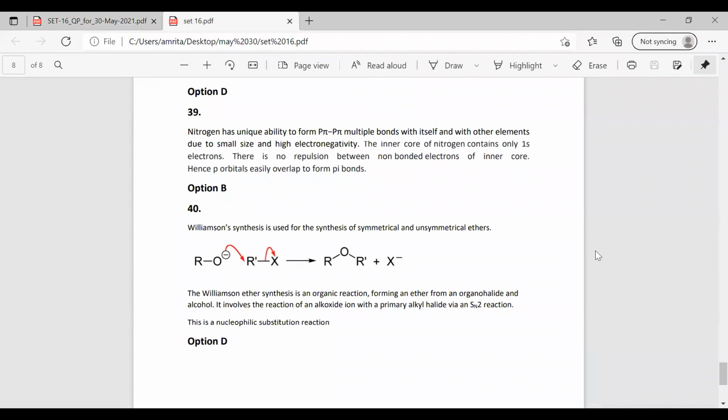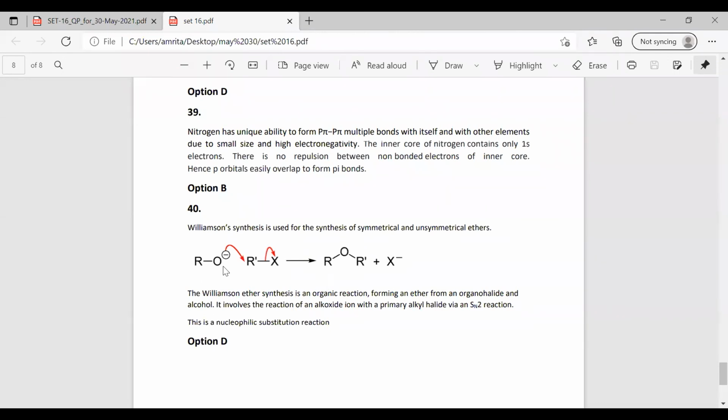What is actually happening in nucleophilic substitution is that we take the electron pair. Here in this question, you can see in the option that we take the electron pair and it is leaving from the group. So a substitution operation is occurring. In this option, there is an alkoxide ion.